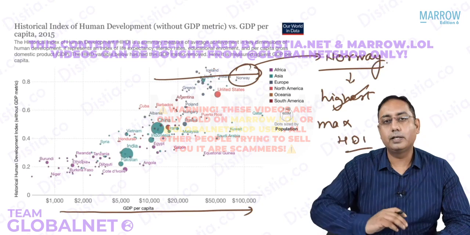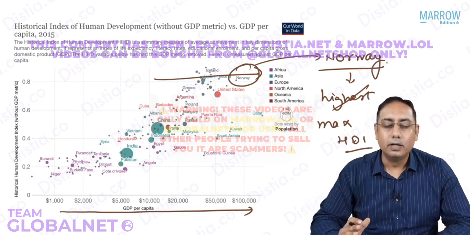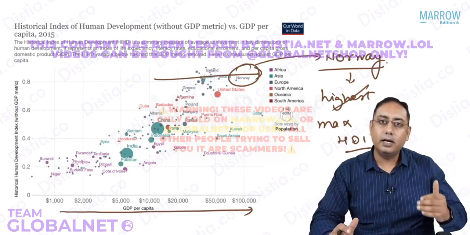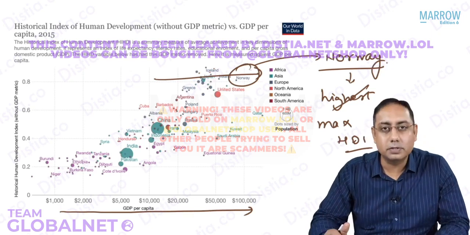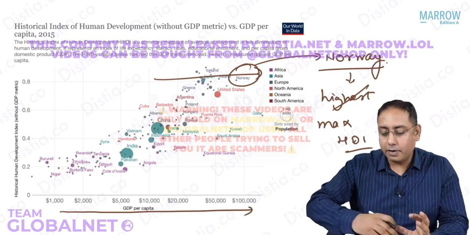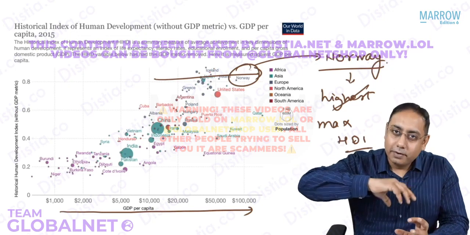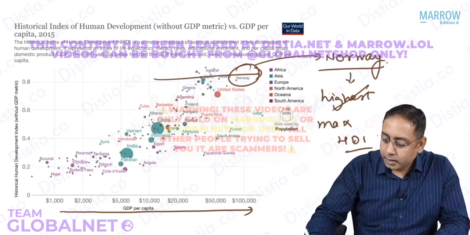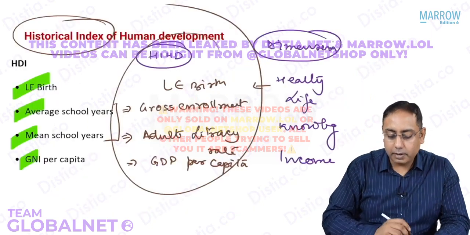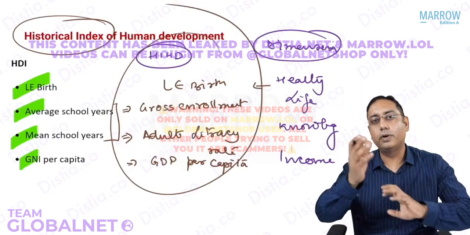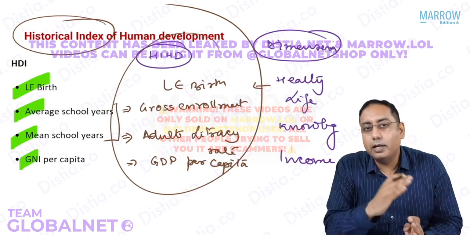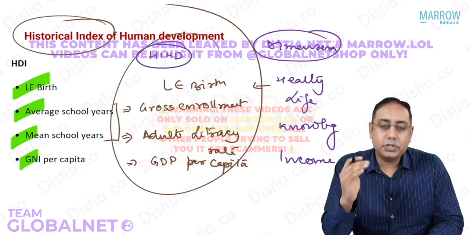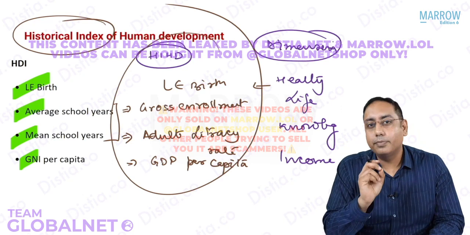It is known as the most developed country in the world. After Norway you have Switzerland, and then some other superpowers of the world, where you have high life expectancy, very high national incomes, and very high domestic product income also. That depends upon how the country has changed over time. That is the historical index of human development, HIHD, which is slightly different from the HDI.